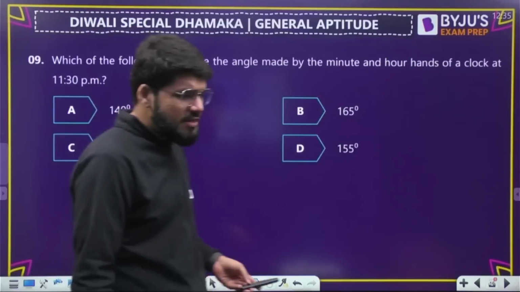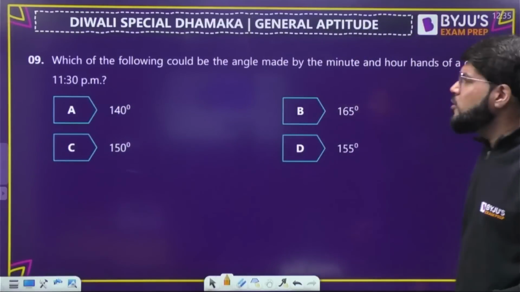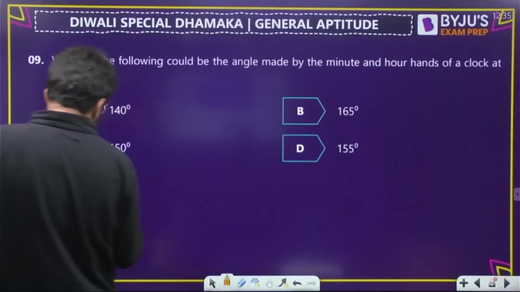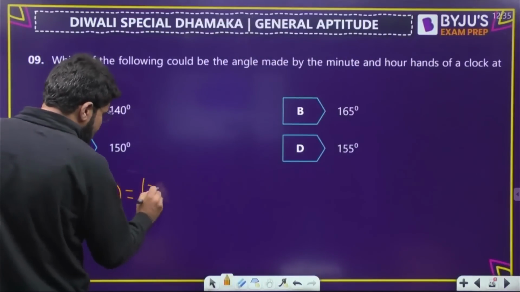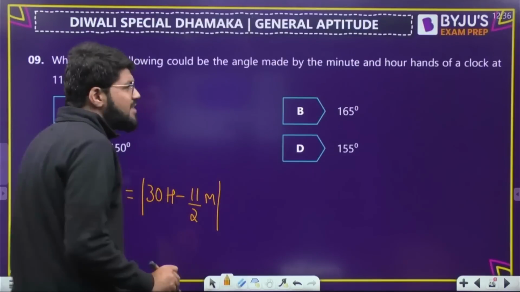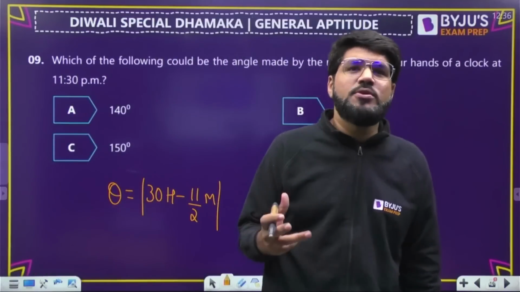A very simple question from clocks. Which of the following could be the angle made by the minute and the hour hands at 11:30 p.m.? The simple formula that you should always remember, I've taught you in the earlier classes. You can try to find out by logic, but these are simple and expected questions. Directly use the formula always.